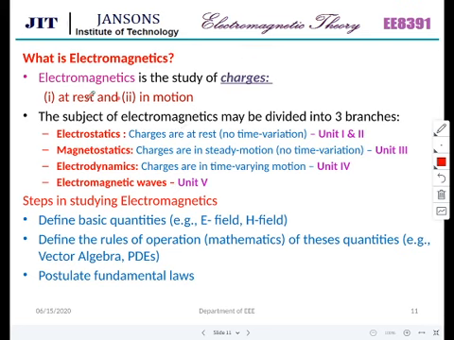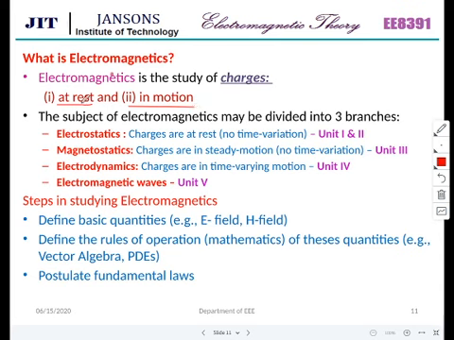If those charges are at rest, how will they behave? If the charges are in motion, how will they behave? This is what we are going to study in electromagnetics. So charges at rest and charges in motion. This is the basic of electromagnetics.